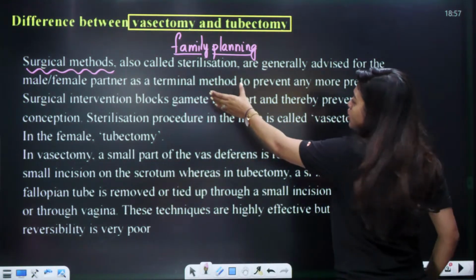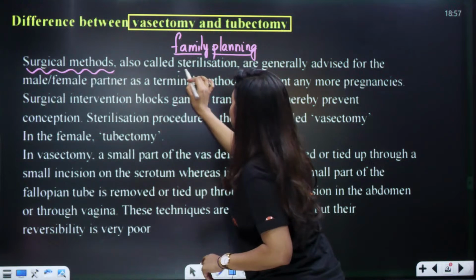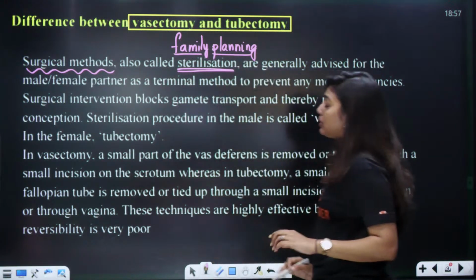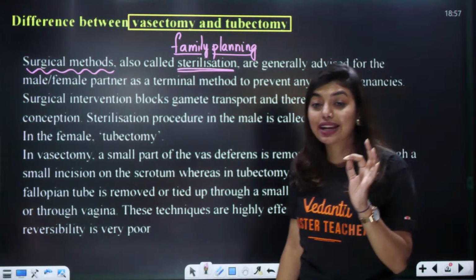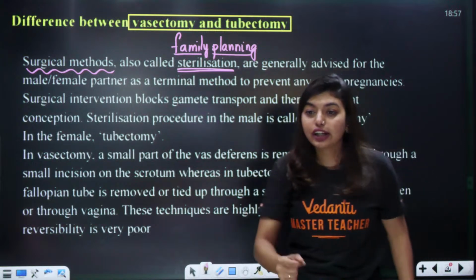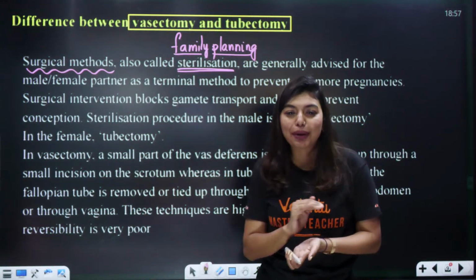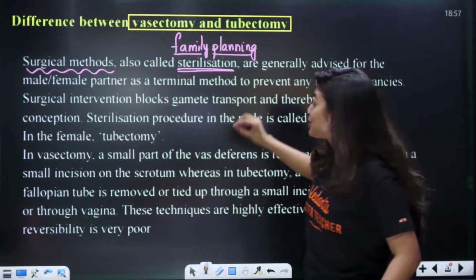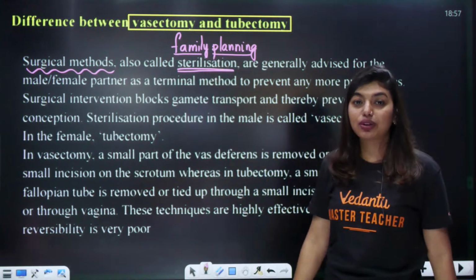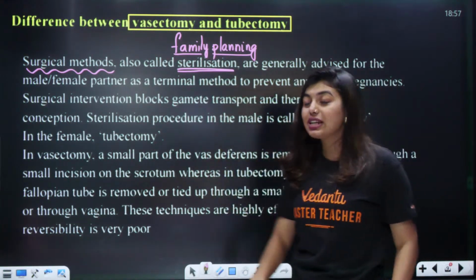Now, you see, the surgical methods can also be called sterilization. So, in the question, if they ask you to explain the sterilization method, don't write using alcohol. Alcohol will be used on a petri plate. That is not the sterilization they are talking about. They are talking about this sterilization. Surgical method can also be called sterilization.